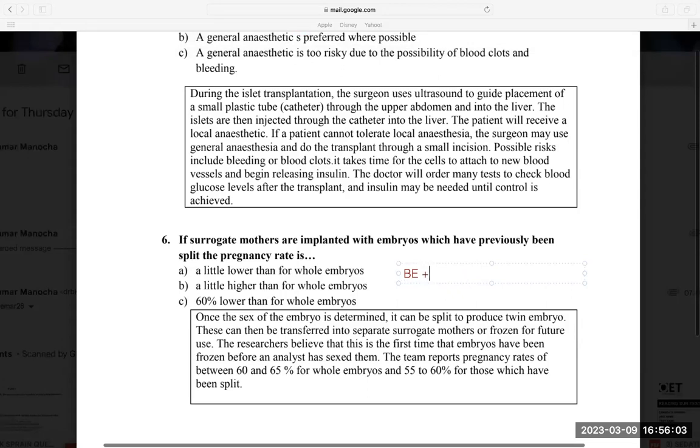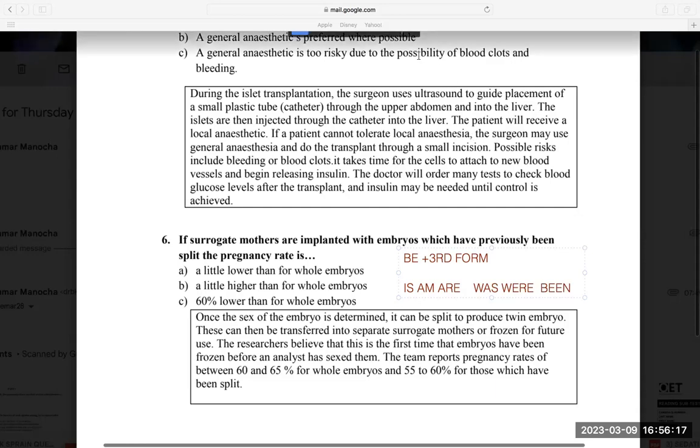B first form is am, is, are, B second form was, were, B third form been. If any of these ever comes with the third form, that means it is a passive voice. Passive voice means the work is being done by someone. ये काम किसी के द्वारा हो रहा है. If surrogate mothers are implanted by the scientists, by the doctors, this is a passive voice.